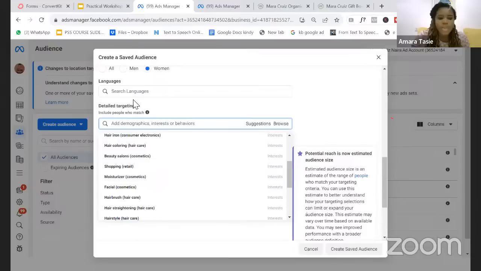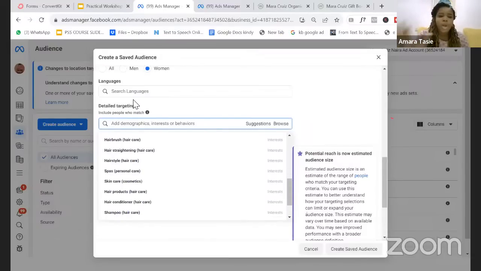Then let's go down again to things like interest. You can target people based on their hobbies. You can target people based on their business and their industry. For instance, if I want to target manufacturers, I go down to manufacturers. I can target people who are manufacturers. I can target people that are in production, right? I'm able to narrow it down to the specific people that are actually my target audience. Are we learning something? Are you seeing the things that might be holding back your ads from performing well, because you do not understand the proper way to target?